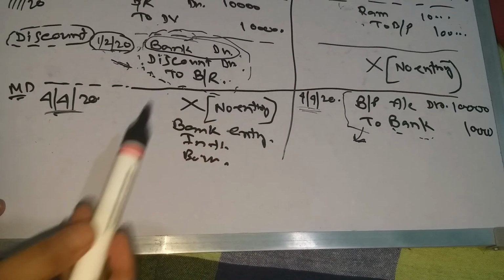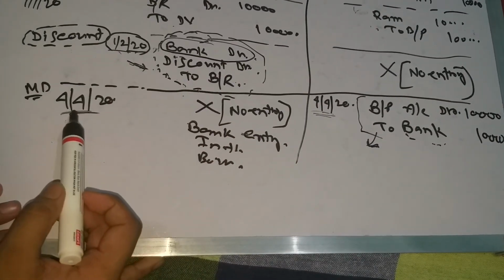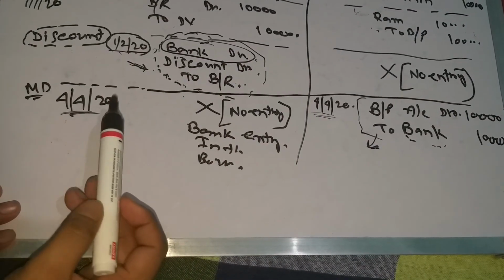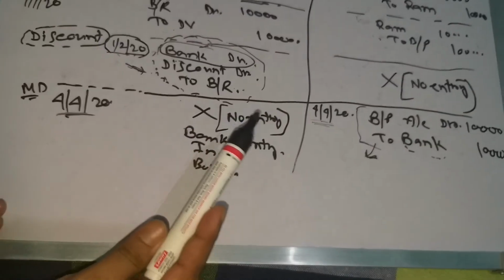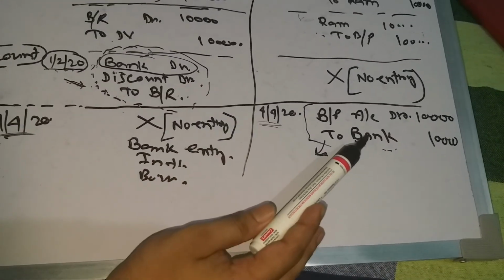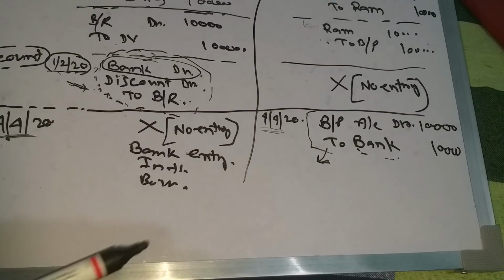What will be the entry on the maturity date? Once more: 4/4/2020, here no entry will be made, and on 4/4/2020, here bills payable account debit to bank account.